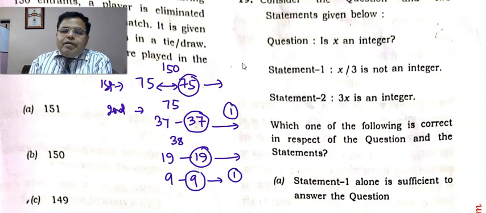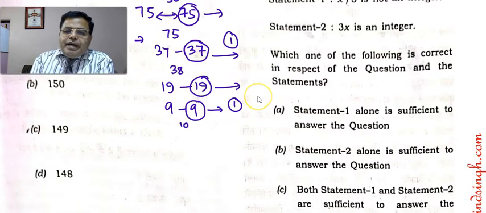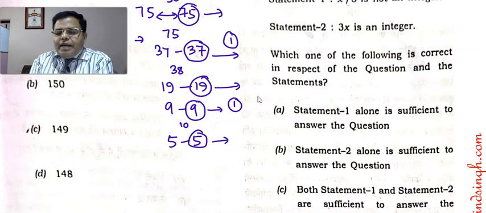So this 9 will be eliminated again, and 9 people are left out, and one more makes 10. That 10 will be divided into groups of 5, and 5 matches will be played. This 5 will be eliminated. Any 5, not only the last 5, any one of those two groups, one will be eliminated because they lose the game. And now 5 is left.